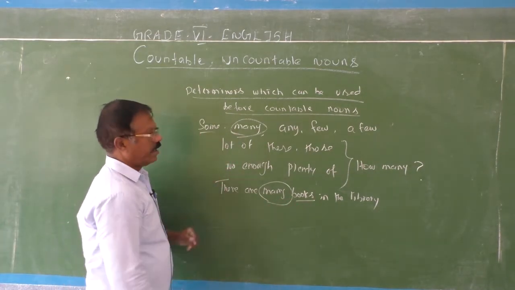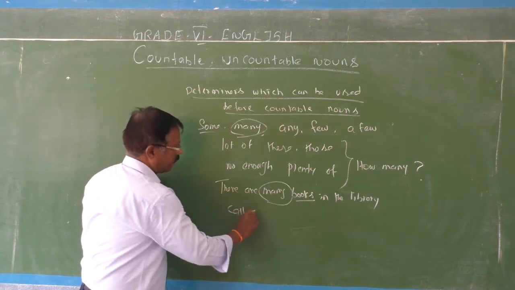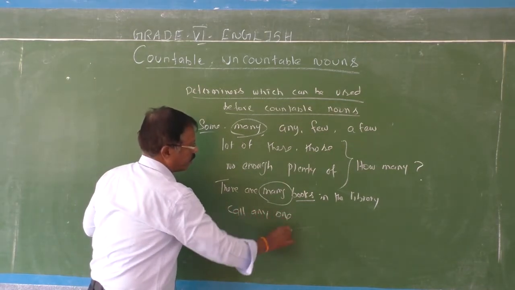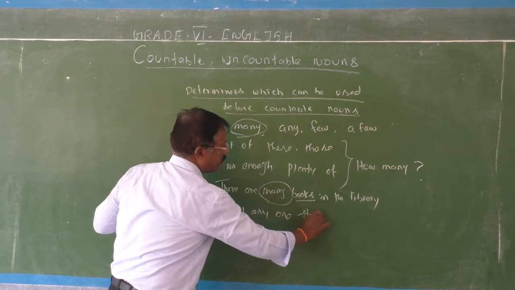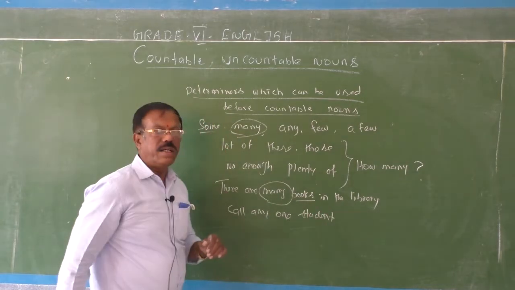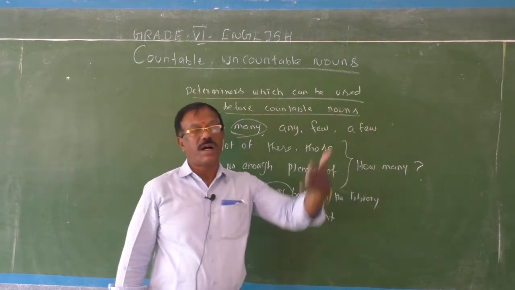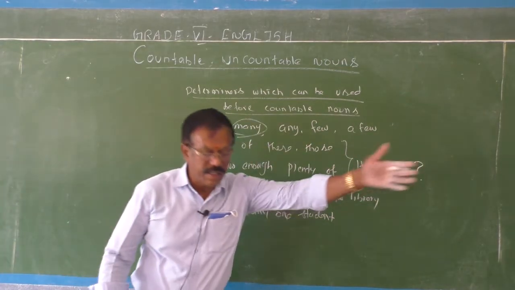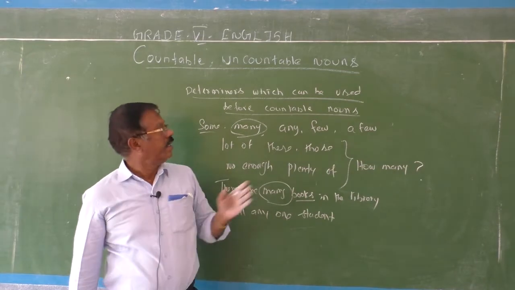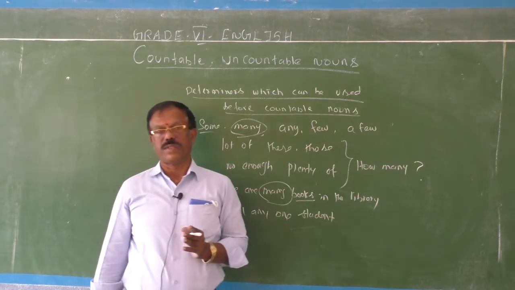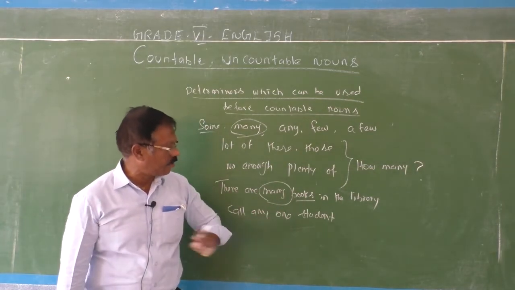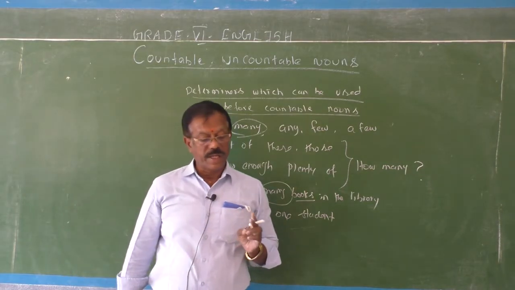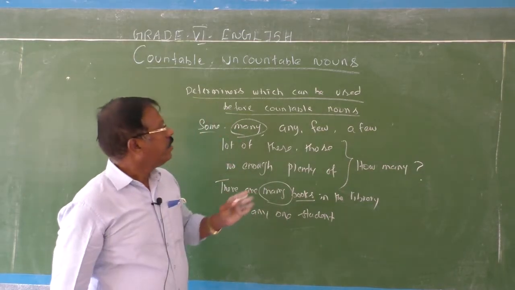Okay, good. Call anyone student. Call anyone passenger. Call anyone audience. So they are countable nouns. Any is used before countable nouns. Then few.